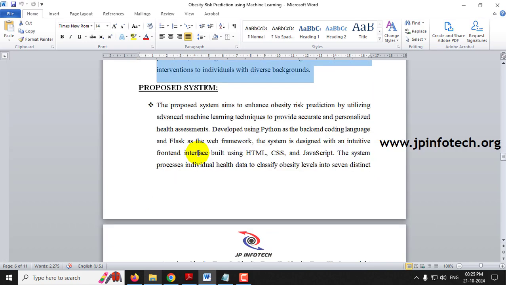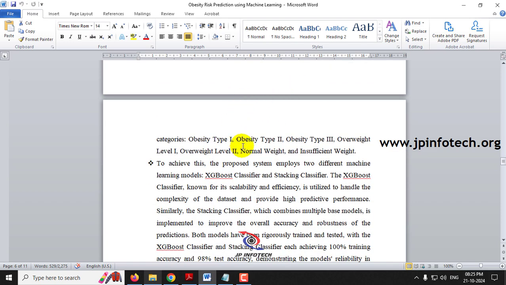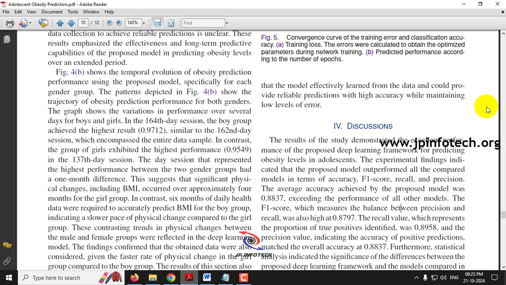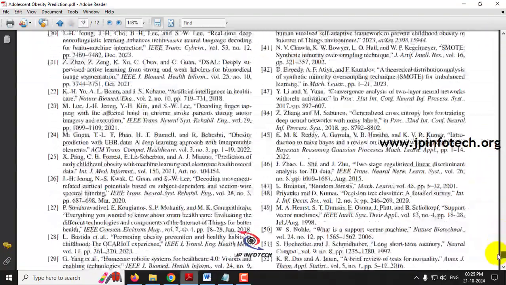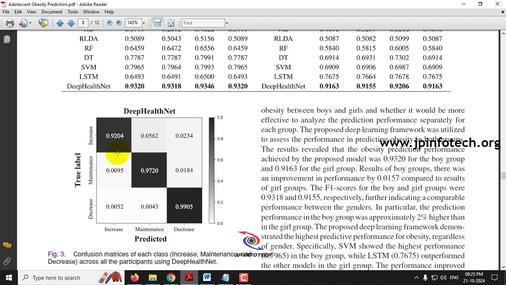And coming to the proposed system, what we have discussed is that we have developed it using Python, HTML, CSS, and the classes which I have mentioned here. Here you can see the class names, the 7 classes: obesity type 1, obesity type 2, obesity type 3, overweight level 2, normal weight, and insufficient weight. These are the 7 classes in our system. In the existing system, they have used only 3 classes, that is increase, maintenance and decrease.